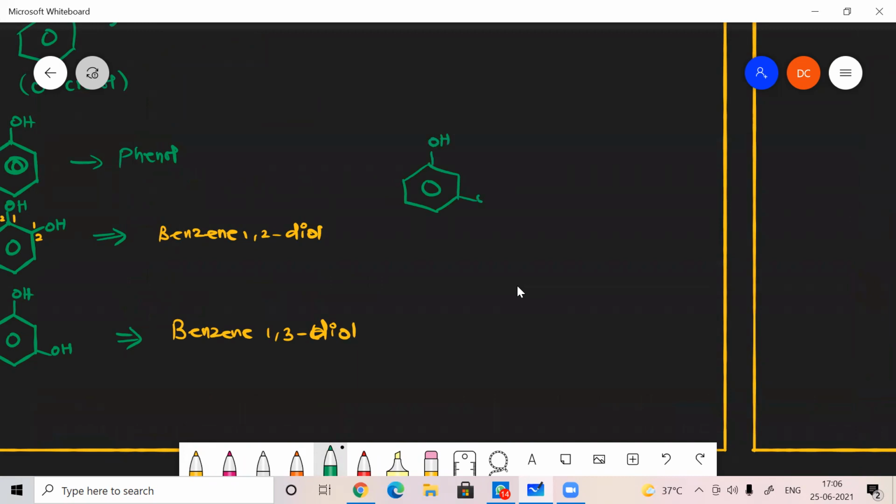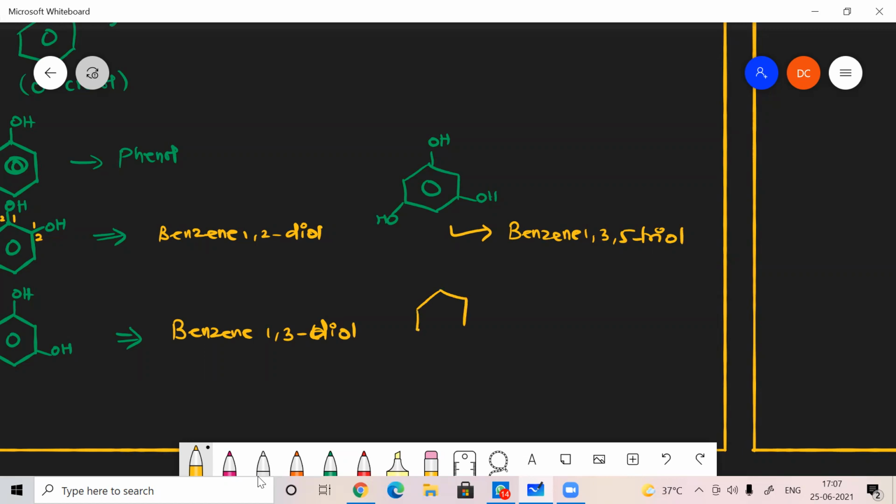OH here, OH here, OH here. The common name of this one is phloroglucinol. And how will you name it in IUPAC nomenclature? Benzene 1,3,5-triol. So we can name like this.